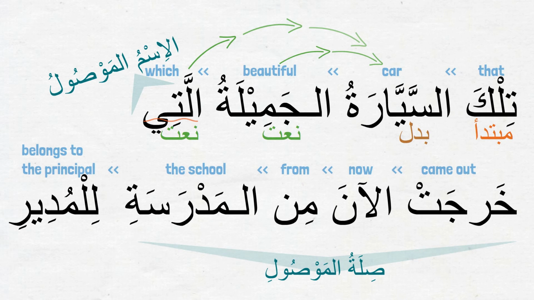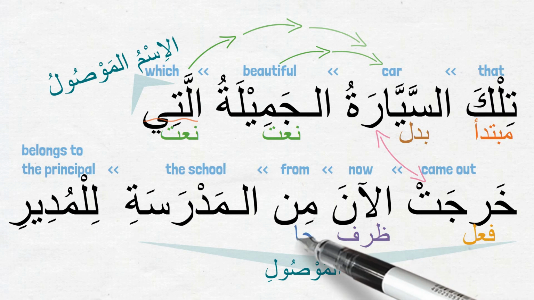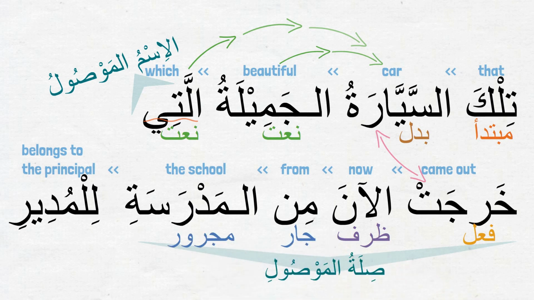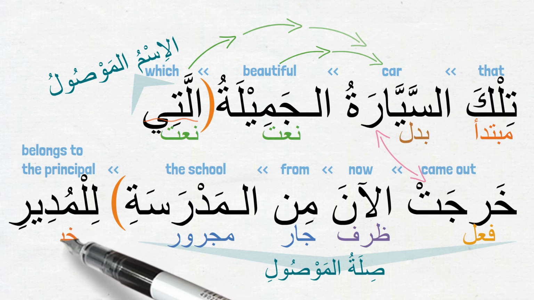Notice here the verb conjugation form خرجت is being used because it is referring to السيارة, which is a مؤنث اسم. In this فعلية sentence, خرجت is فعل, the فاعل is مستتر or hidden, and it refers to هي. الآن is ظرف الزمان, من المدرسة is جار ومجرور. Now we'll go ahead and put both اسم موصول التي and its صلة inside the parentheses, and what we have left is تلك السيارة الجميلة للمدير. So what is left for the خبر of the اسمية sentence then? للمدير, right? It is جار ومجرور, so we call it خبر شبه جملة.